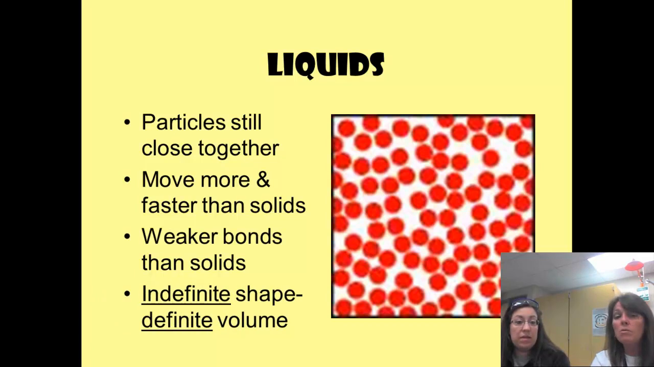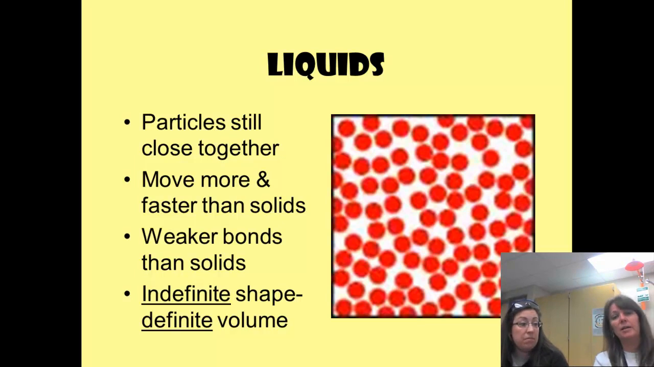Ooh, new word there. Indefinite shape. So it means it can move and change. Think of water. Like if you spill a cup of water, the water can move and change, and the shape isn't definite. But the volume, we're always going to have the same amount of volume.